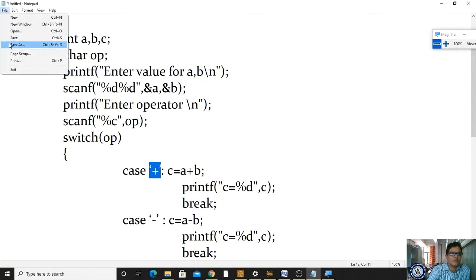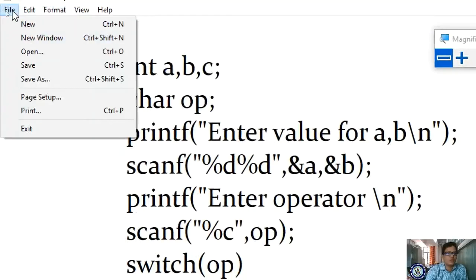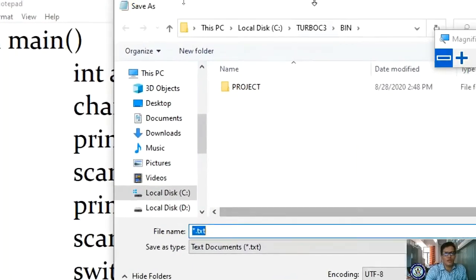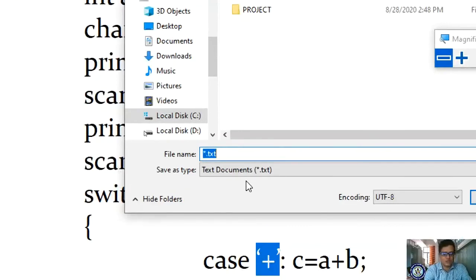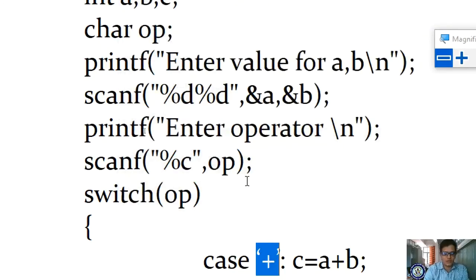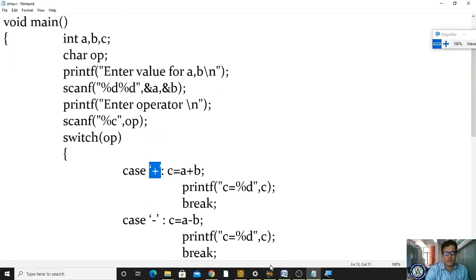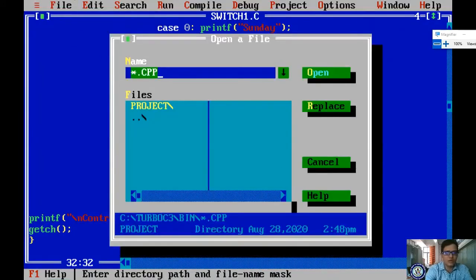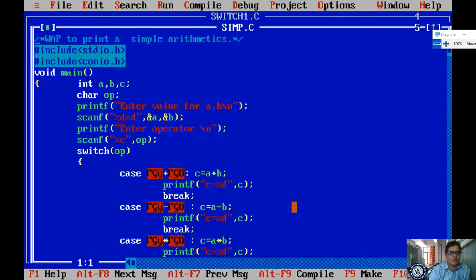Now I'm saving this. While saving, let me take a bigger size. You have to know where I'm saving the file. I'm saving it as simple.c. Now I'm opening my editor, pressing Alt Enter and opening my file. What is the name of my file? Simple.c. Is it my file? Yes. So if you have seen here, it is still having an error.